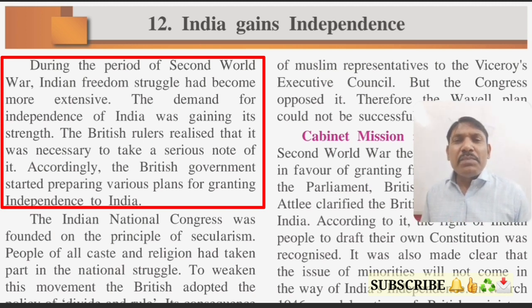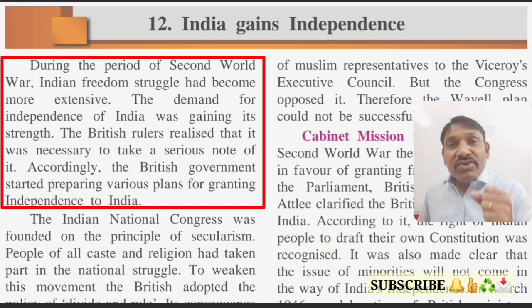Most of the people, all the people from all the castes and religions participated in the agitation against the British rule. We have seen the agitations and movements, for example, the citizens movement and the workers movement. So people from all categories and all sections of society participated.